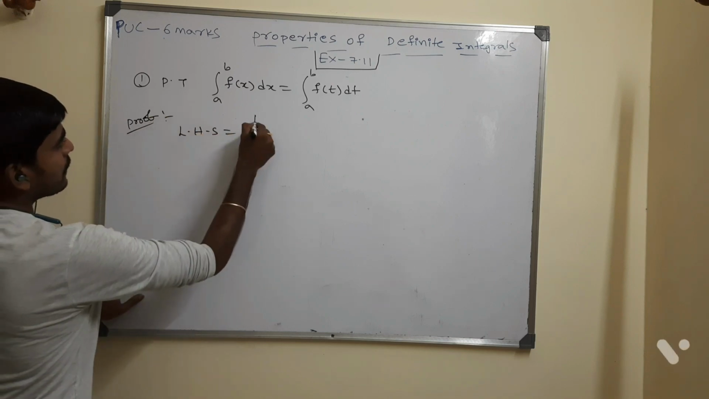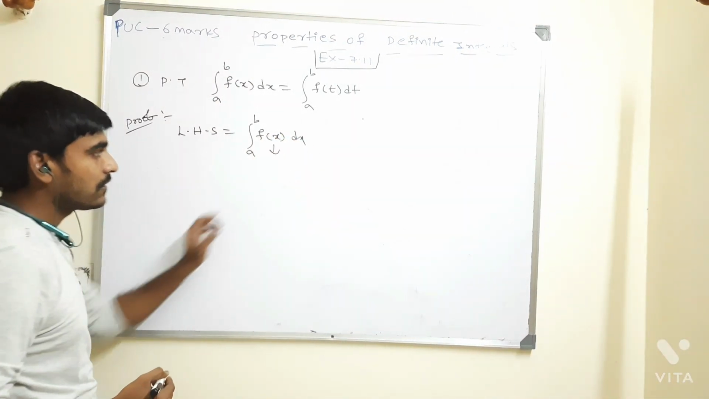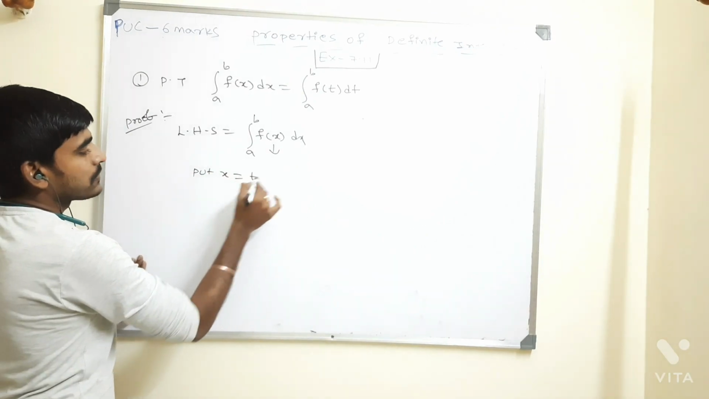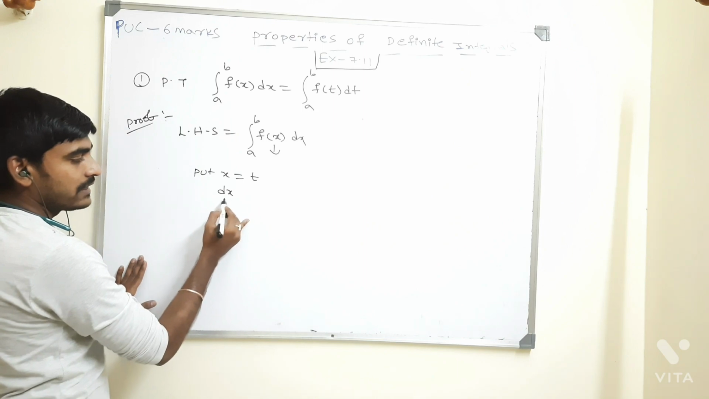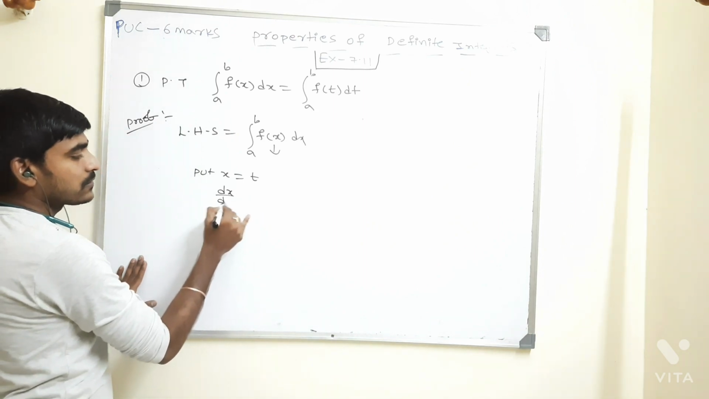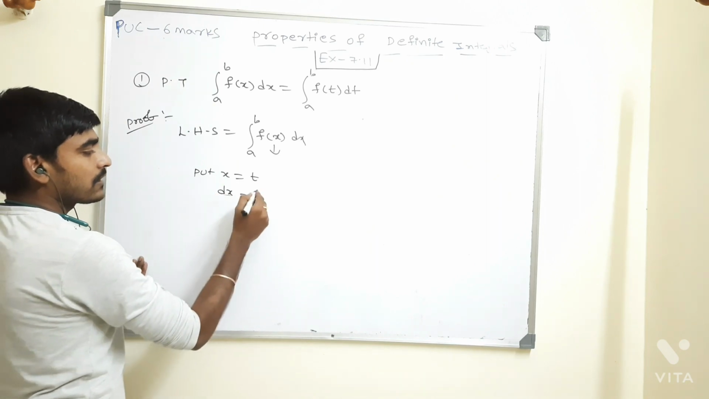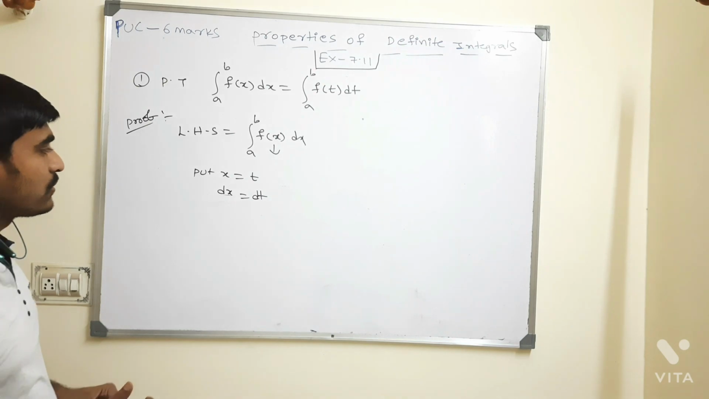Left hand side: integral of a to b f of x dx. First, my target is changing the variable x. Put x equal to t. Then if I differentiate with respect to t, dx by dt is equal to 1. Basically, if you send dt to the other side, dx equals dt. I got dx equal to dt.